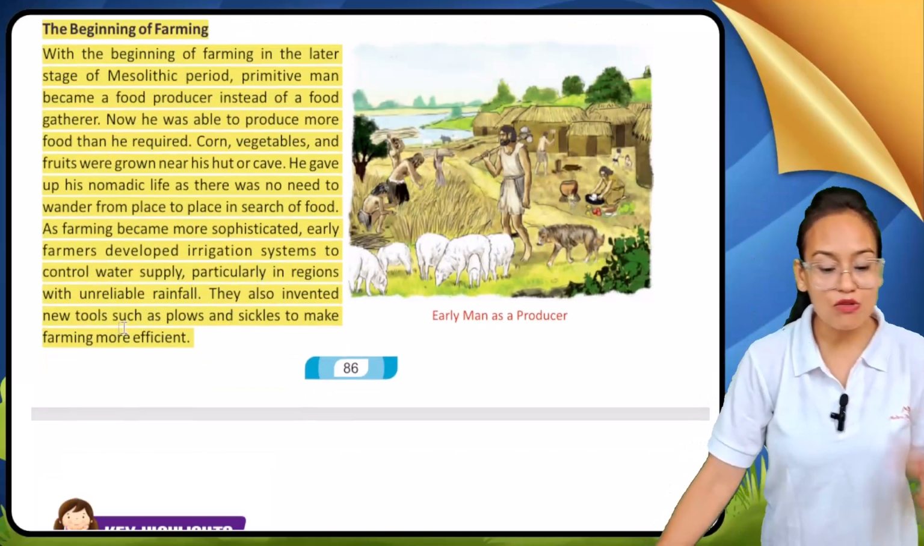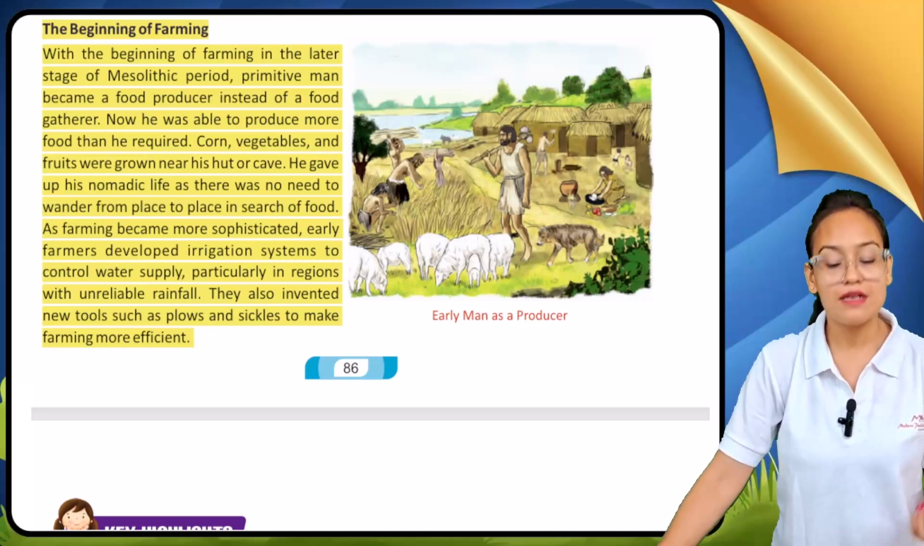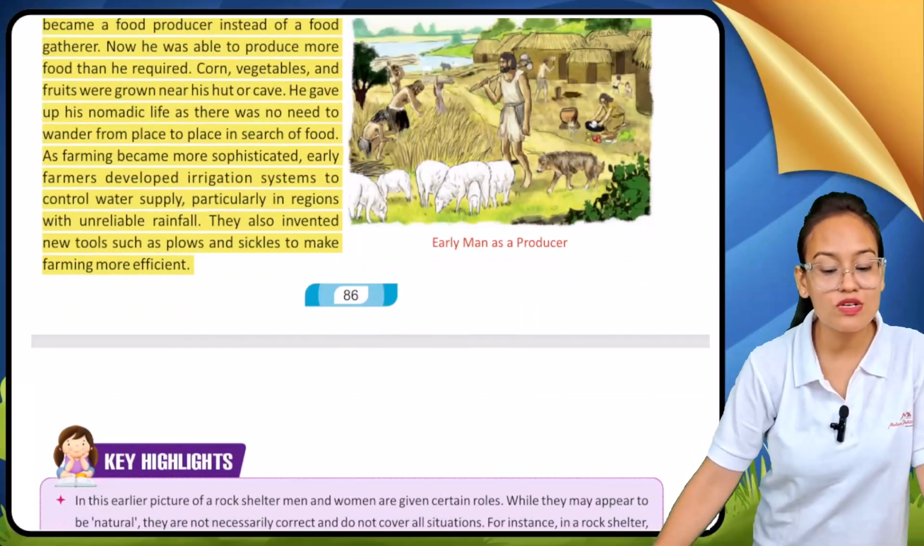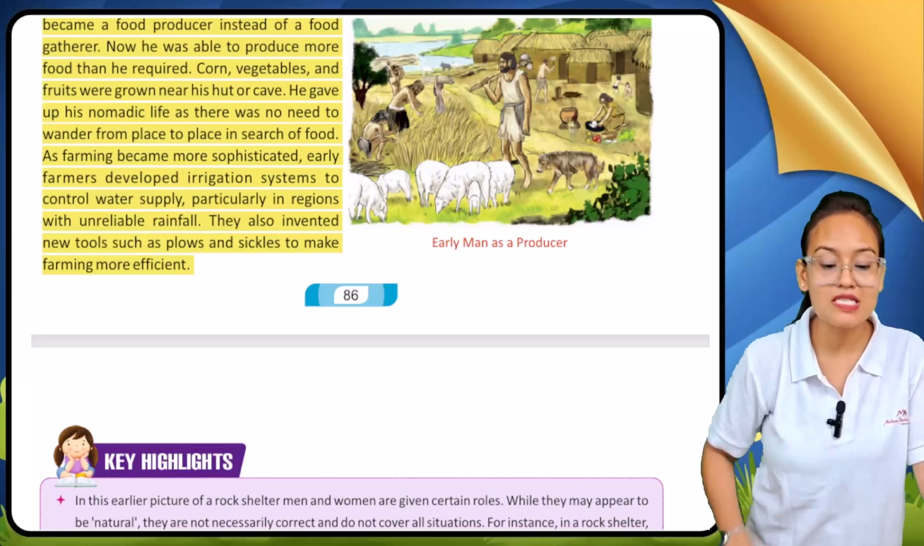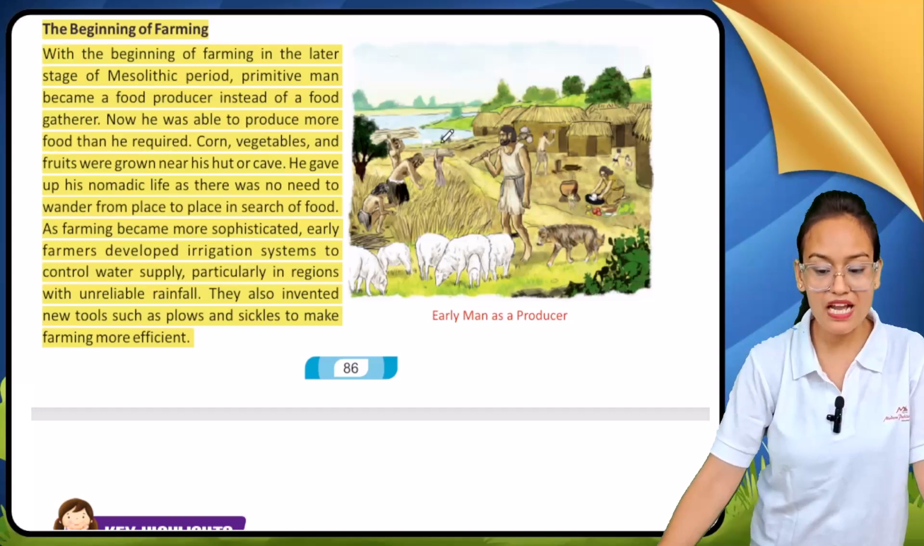Now they developed an irrigation system to control their water supply, with the help of rainfall, and they also invented new tools like plows and sickles to make their farming, their agriculture, more efficient. So here you can see early man as a producer.